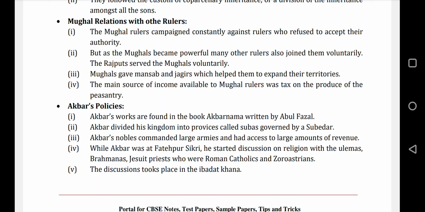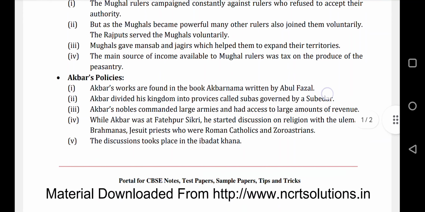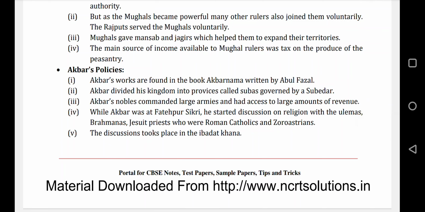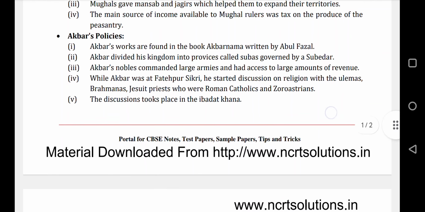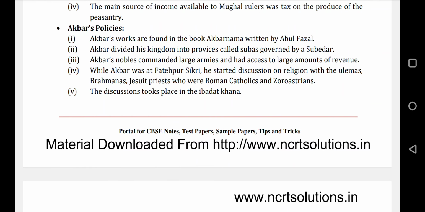Then Jagirdar was also a post, and the Jagirdar was also supposed to collect the taxes. The main source of income available to Mughal rulers was tax on the produce of the peasantry. The farmers used to produce, and out of that, a big portion used to be given as taxes to the Mughals, which was the source of income for them. Okay, then Akbar's policy.